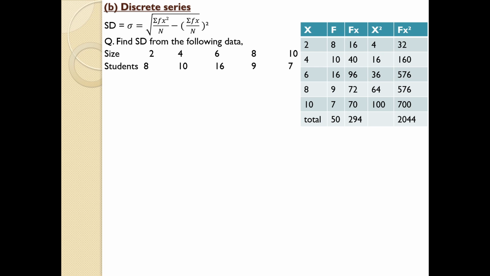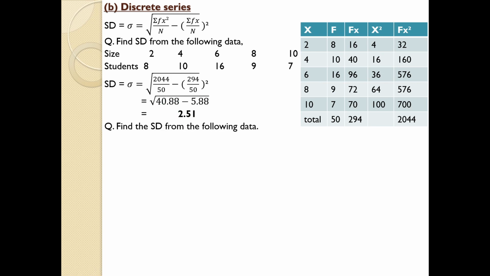Once you have found all these variable totals, just substitute the details in the equation. So standard deviation is root of sigma fx square by n minus sigma fx by n the whole square. Substituting the totals which we have found directly in the equation, and by basic mathematical operations you will get the answer 2.51. Taking the square root of all these values, all these are basic maths, so just go through it.